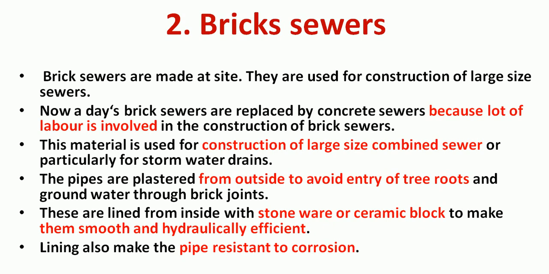The tree roots may start to penetrate from the joints of the bricks. That is the reason they are plastered from outside, so that these tree roots cannot penetrate into the sewers through the brick joints, which may cause infiltration and exfiltration problems. These are lined from inside with stoneware or ceramic block to make them smooth and hydraulically efficient.